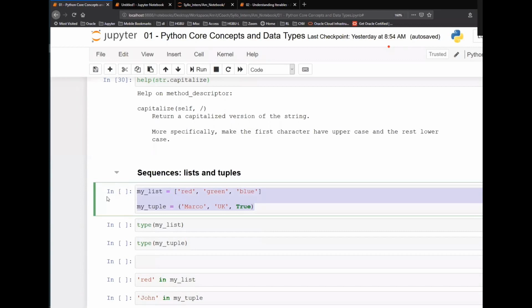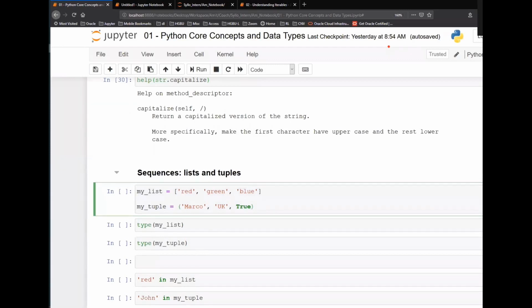So whatever values you specify here are going to be stored in this variable, and that will become the data type of that variable. So if I am storing all strings, the data type is list, and every value stored there is a string. But in this scenario, because some of them are strings and one of them is a Boolean value, the data type will be tuple. This is the syntax, okay?